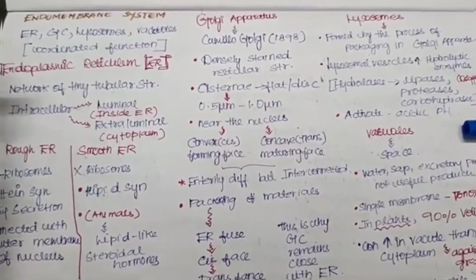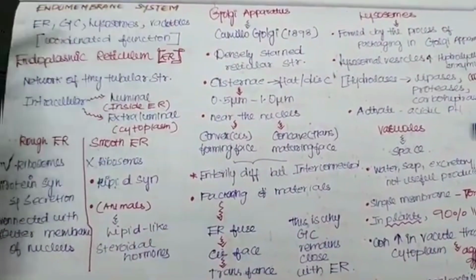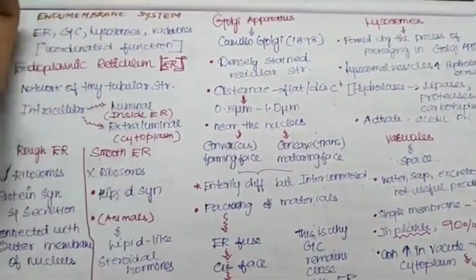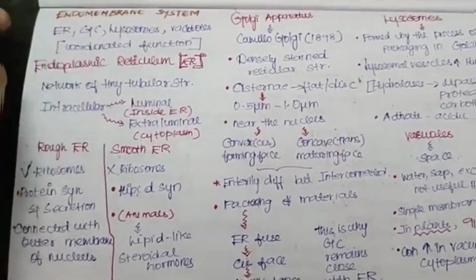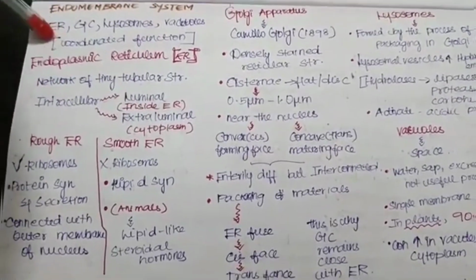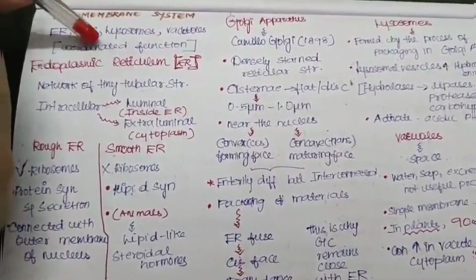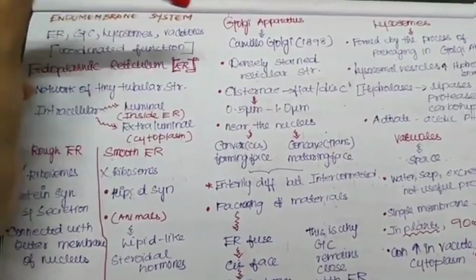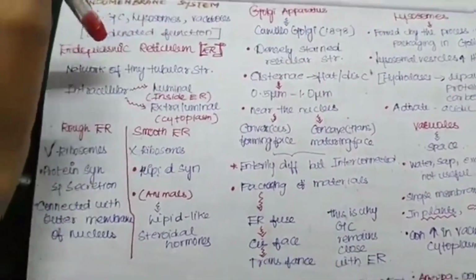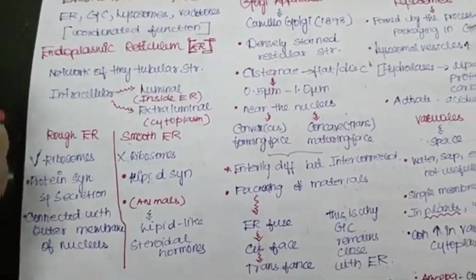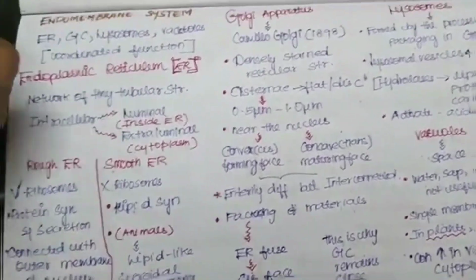In the endomembrane system, the organelles are coordinated in their function. That's why it is specifically called an endomembrane system. The endoplasmic reticulum, Golgi complex, lysosomes and vacuoles are the four organelles inside this system. Now we will talk about each in detail.